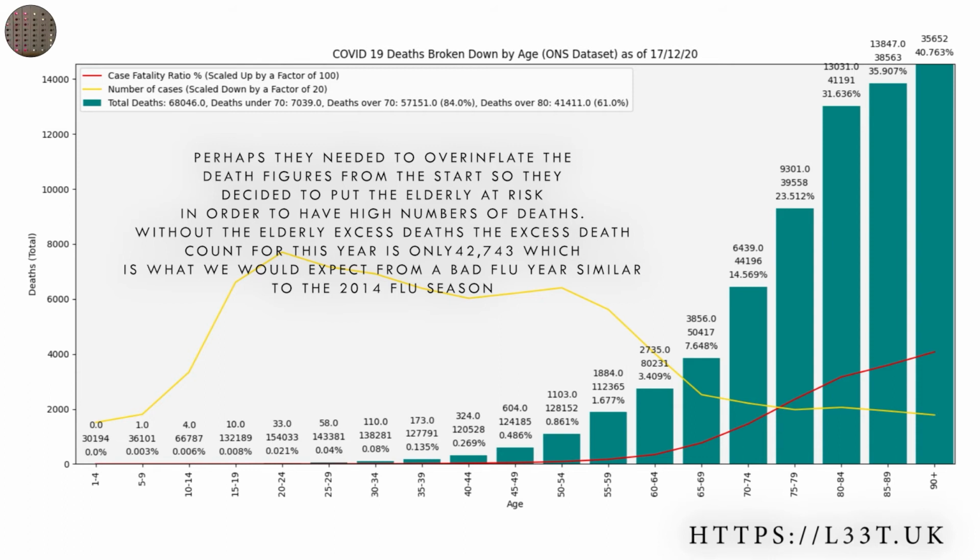The number of deaths in this graph differs from the last graph as the data source, the Office for National Statistics, counts COVID deaths differently to PHE. You can clearly see that the elderly are affected by COVID much more than the young. In fact, I would say that if you're under the age of 55 you don't need to worry about COVID, and if you're under the age of 40 the flu poses a greater risk.